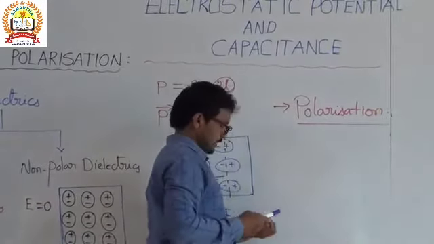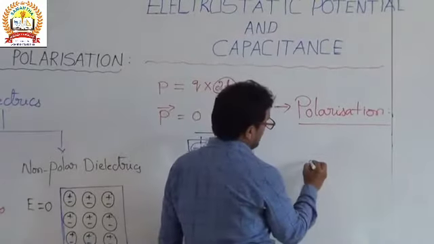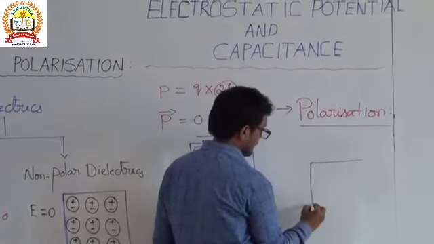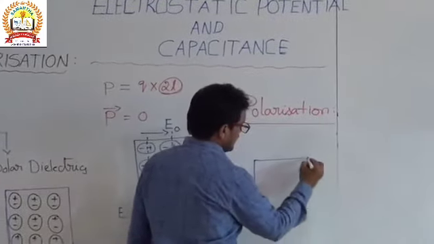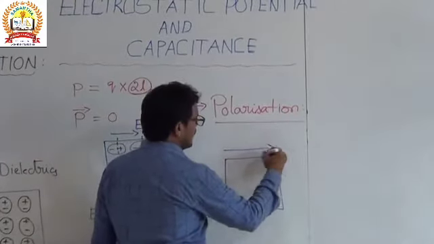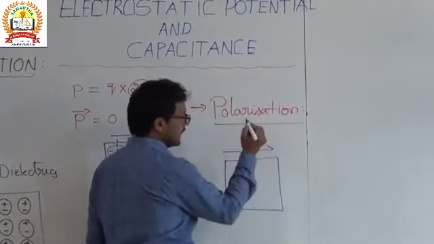So to get the polarization, we supply the electric field to the dielectric substance, in the original electric field direction.